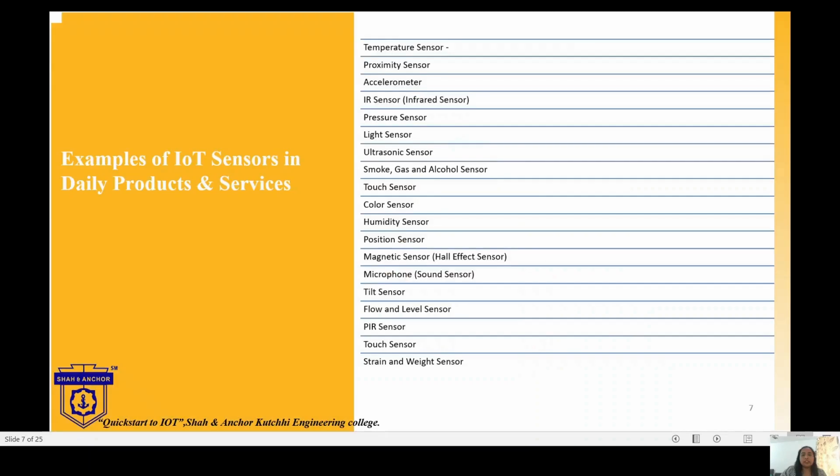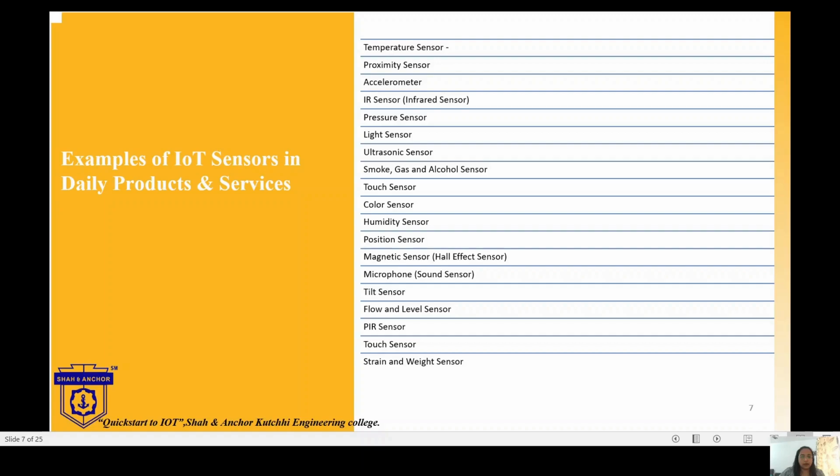So these are some examples of sensors that we can use: temperature sensors, proximity, accelerometer, IR sensors, pressure sensors, light sensors, ultrasonic sensors, smoke, gas and alcohol sensors, touch sensors, color sensors, humidity sensors, position sensors, magnetic sensors, microphone sensors, tilt sensors, flow and level sensors, PIR sensor, and strain sensors.